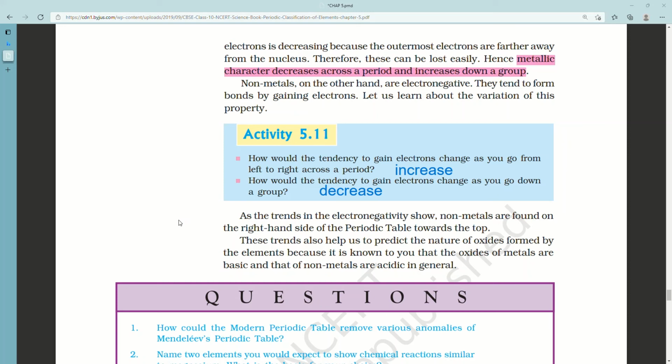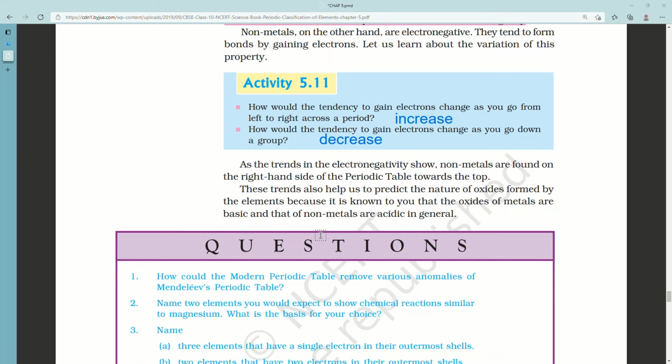Activity 5.11. First, how would the tendency to gain electrons change as you go from left to right across a period? Most metals are present at the left side of the period and non-metals are present at the right side of the period. So the tendency to gain electrons will increase as you go from left to right across a period.